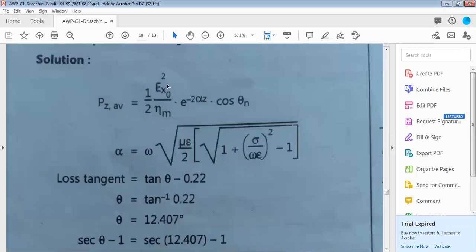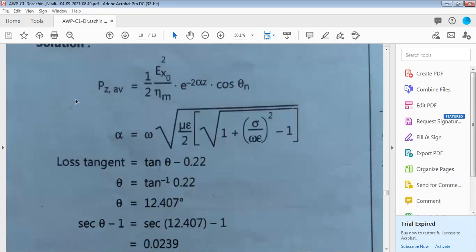So what is going on here? Just keep this formula in the box: 1 by 2 E squared divided by eta, e raised to the power minus 2 alpha z cos of theta. What is the unknown parameter here? In 2 alpha z, z we have, but alpha we don't have. So alpha is equal to omega root of mu epsilon by 2, in brackets 1 plus conductivity divided by omega epsilon, squared, minus 1.